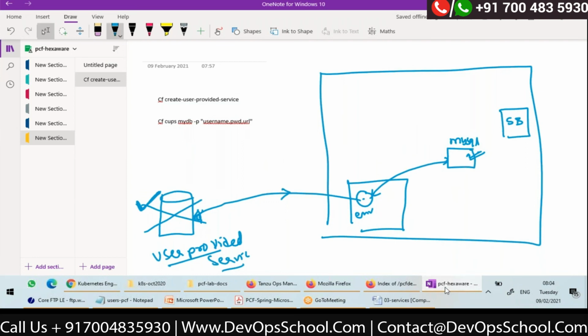Now I will tell you one more scenario. Let's assume that this is my cust REST container and I have bound MySQL to it already. Okay, this is exposing a REST API, right? Now, what I want is to deploy one web application, customer web.